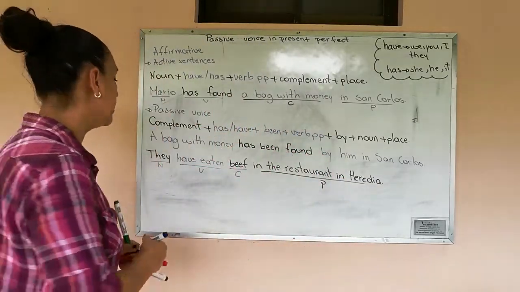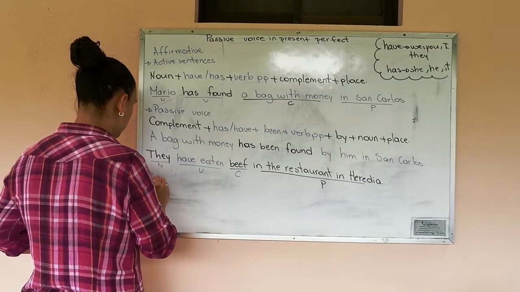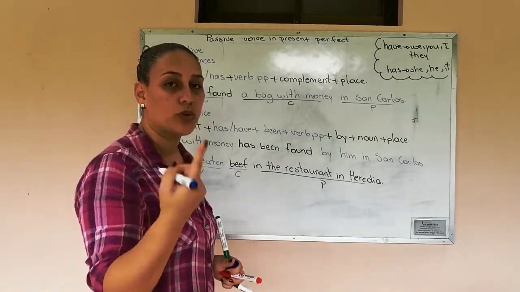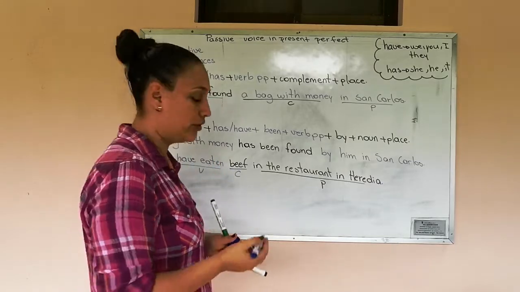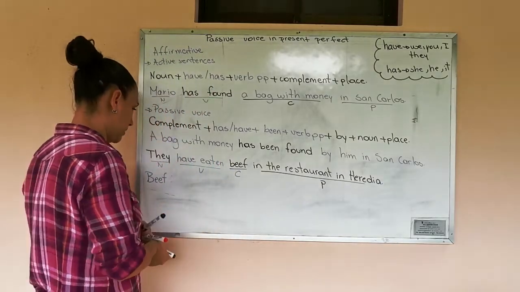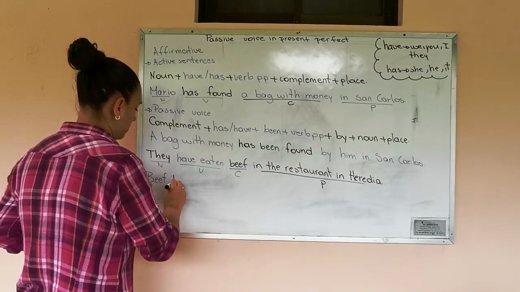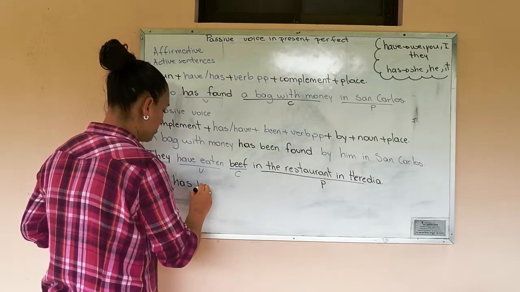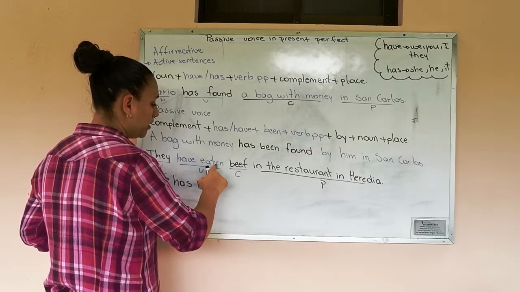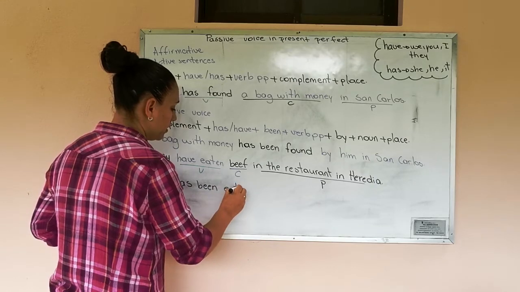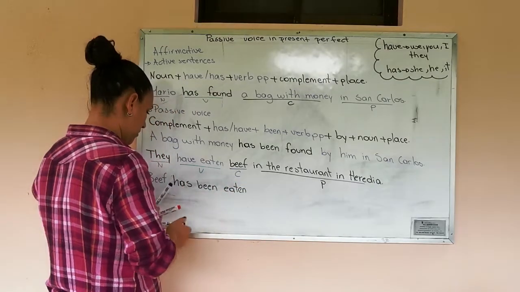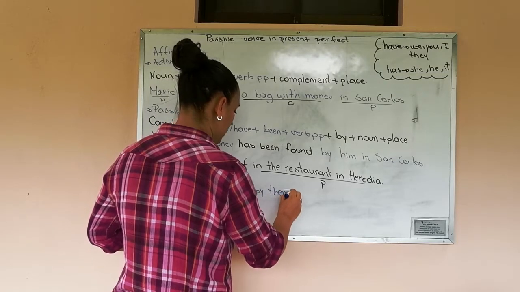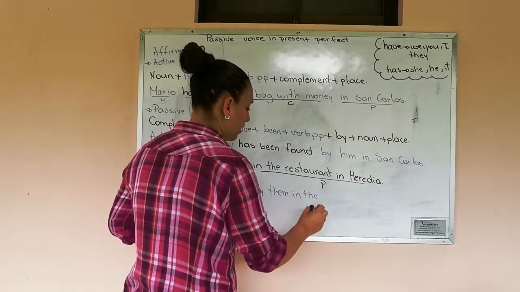Now we are going to rewrite the sentence. Beef. Here it is not referring to pieces, it is referring to just one, it is uncountable. For this reason, we are going to use has. Remember, we need been, and the verb in past participle is the same, eaten. By them, in the restaurant, in Heredia.